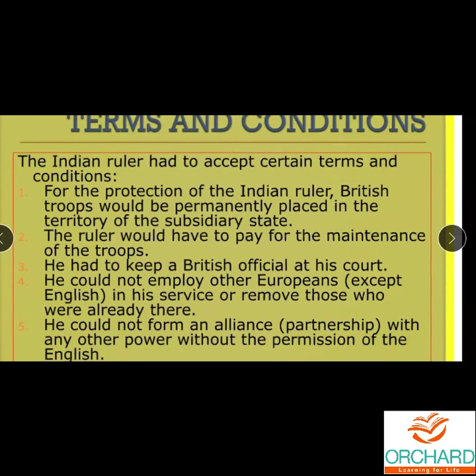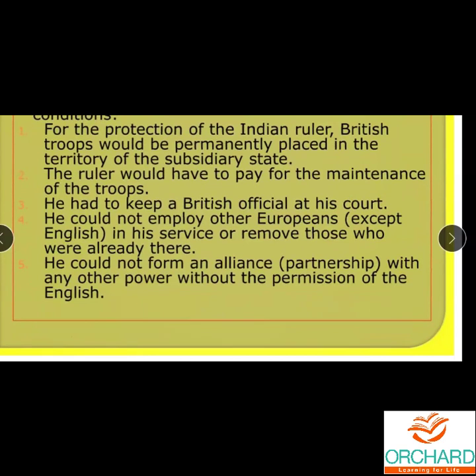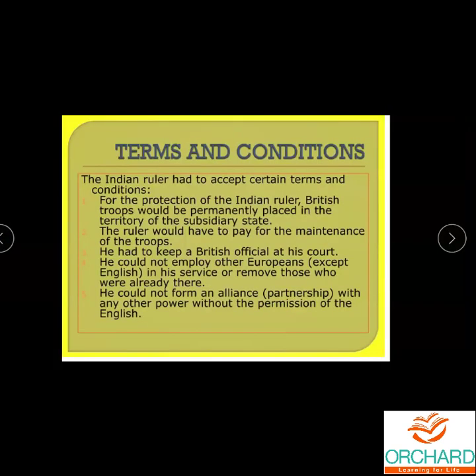If anybody else was appointed in the court, they had to be removed. He could not form an alliance or partnership with any other power without the permission of the English. If you want to have trade, you have to have it with us. If you want to appoint a person, you have to appoint us only. You should not take any person from any other places. So these were the terms and conditions put by the Britishers.